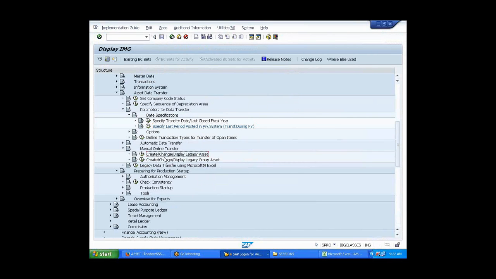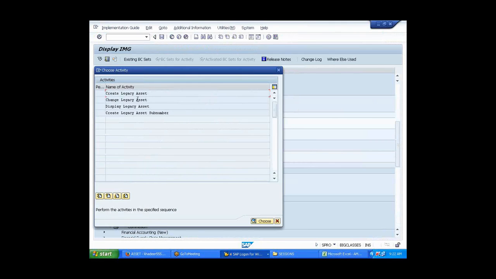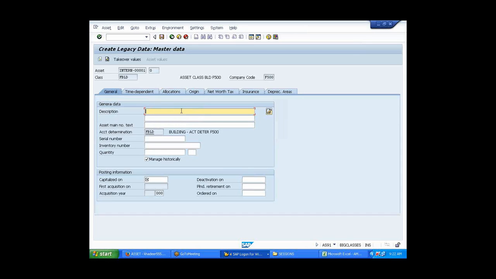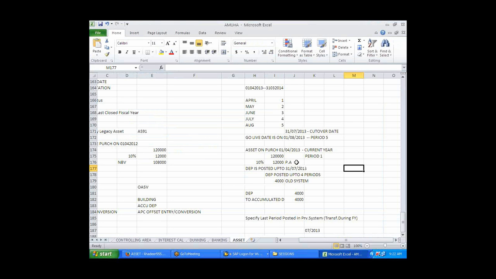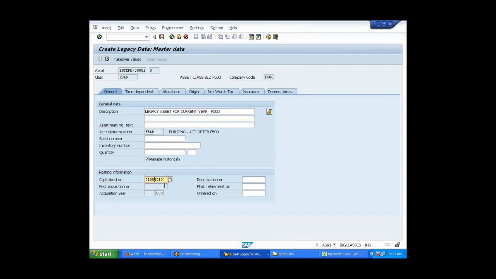Okay. Now I'm posting this AS91 for the current year. So I'm creating a legacy asset, same building. So legacy asset for current year. Here I'll give it as, when did we say we purchased? On 01/08/2013, right? Is that when we purchased it? That was when it went live. Yeah, go live.